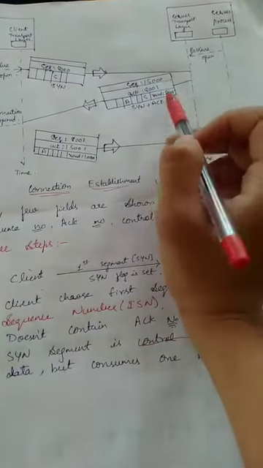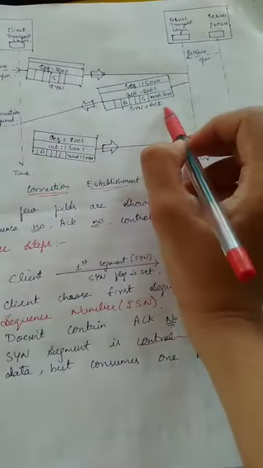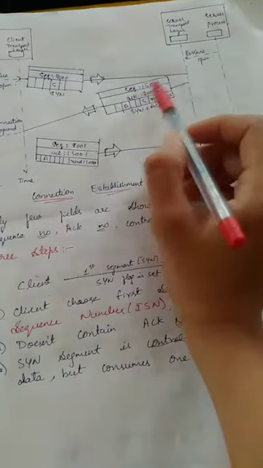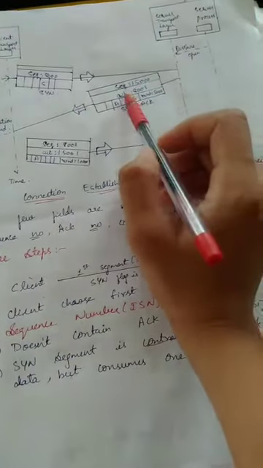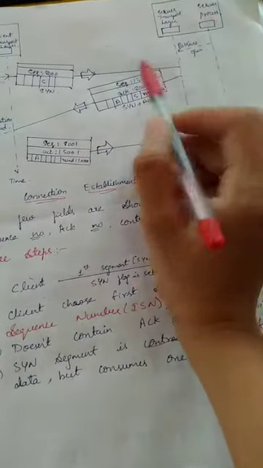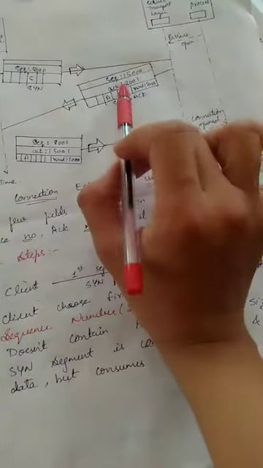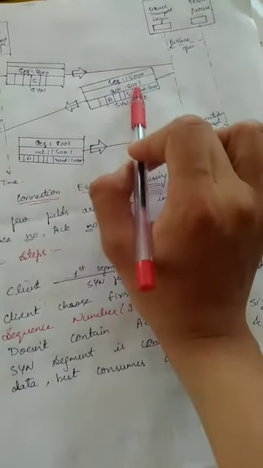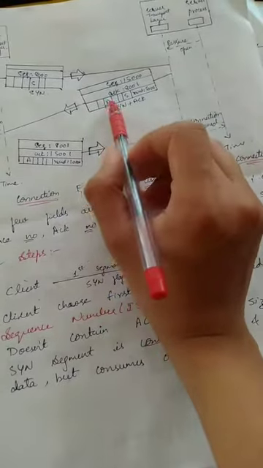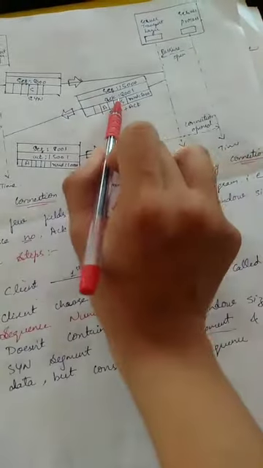The second segment, the SYN plus acknowledgement, is sent from the server to the client, with sequence number 15000 and acknowledgement 8001. The sequence number was 8000, so 1 is added to make 8001. By this, the acknowledgement flag is set and the SYN flag is set here.